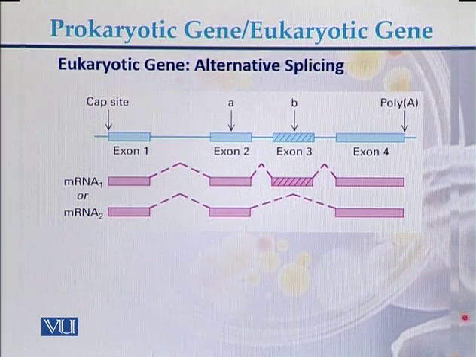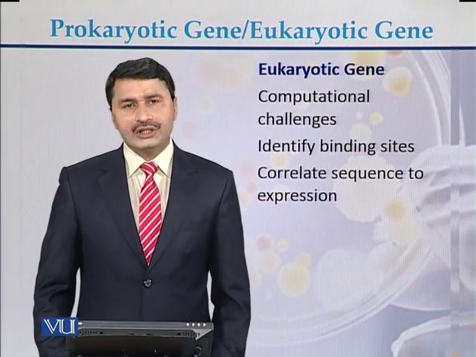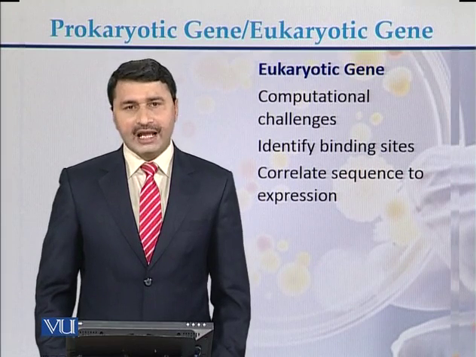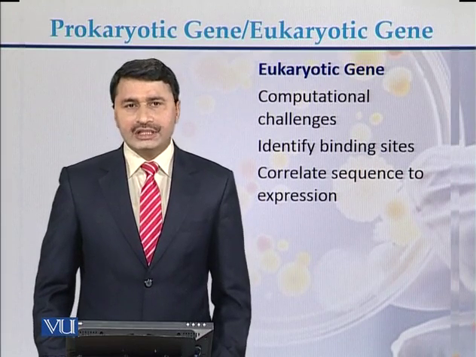This phenomenon is called alternative splicing, and it is a property of eukaryotic genes. It is the characteristic of eukaryotic genes that with the help of alternative splicing, they can produce different messenger RNAs. Eukaryotic genes are complex in nature, and to identify or work on them is difficult.